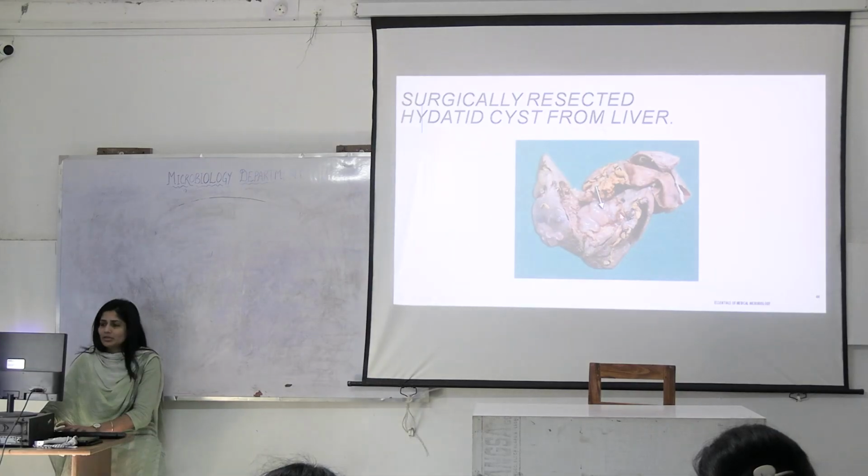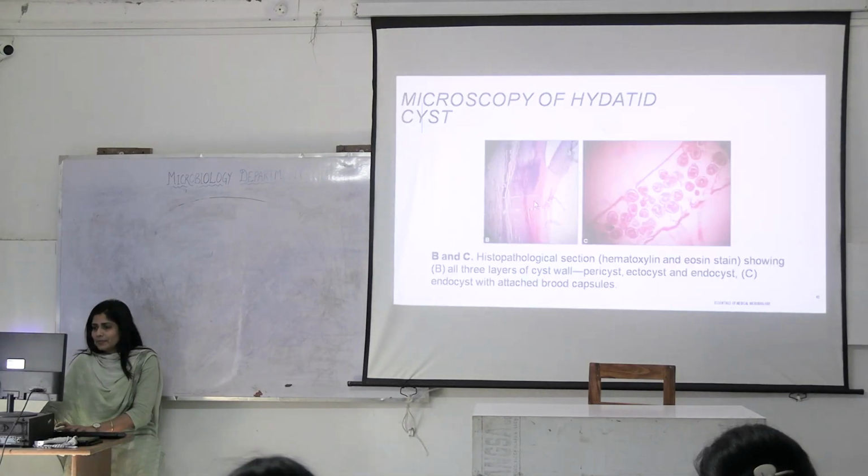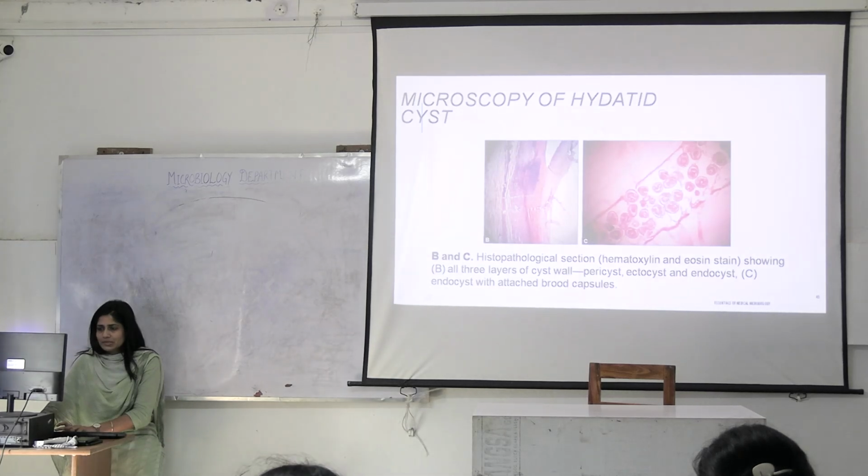This is another specimen that is showing you the hydatid cyst. This is the pericyst, ectocyst and endocyst, and these are the brood capsules.